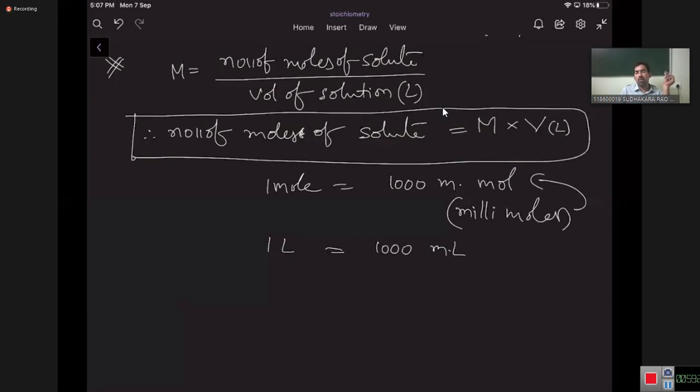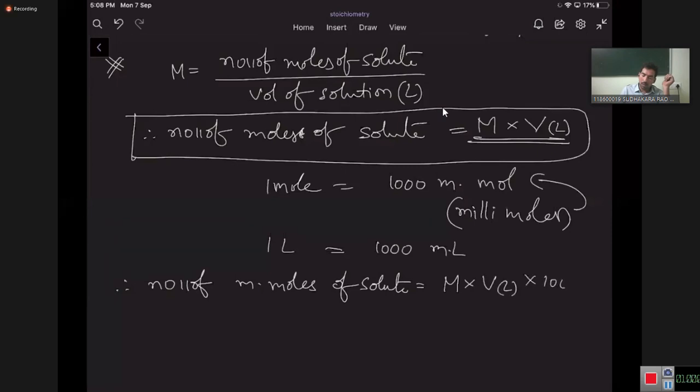So now number of millimoles of solute: molarity into volume in liters gives number of moles, and number of moles is equal to 1000 millimoles. So to convert moles into millimoles, number of millimoles is equal to number of moles into 1000. Molarity into volume in liters multiplied by 1000.